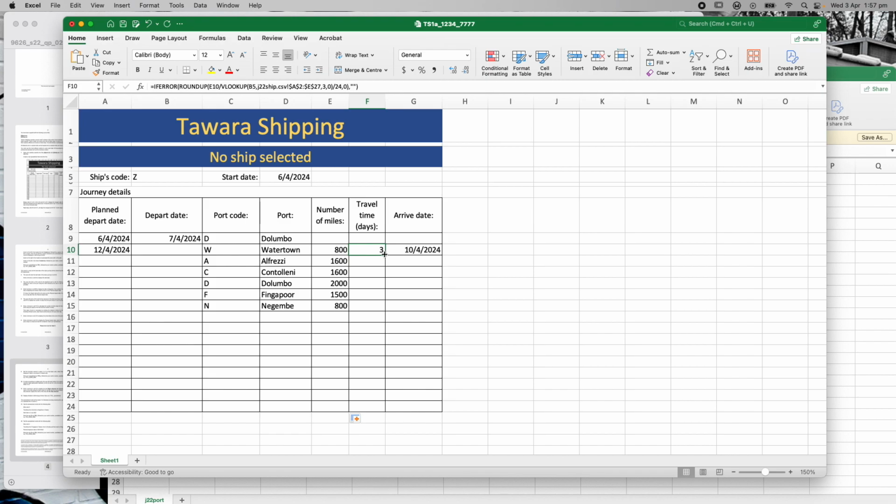Here, I'm going to copy this formula all the way down, and same thing. I just want to make sure that this doesn't change, this section in here. Right, so I'm going to drag that down.